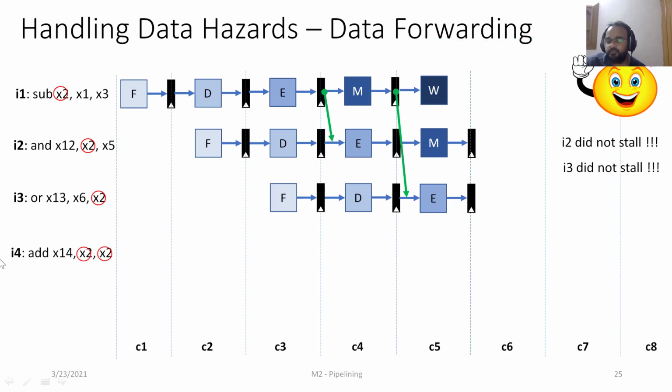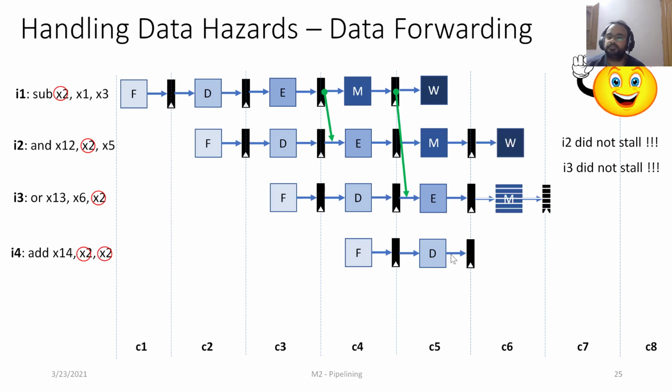So if we look at I4 also, what happens is we will fetch it in cycle 4, we'll decode it in cycle 5, but by the first half of cycle 5, X2 is already updated by I1. So we are going to reuse that in the second half of the decode of cycle 5, and we can proceed without any stalls further. So I4 also did not stall.